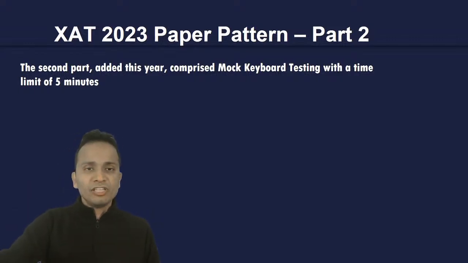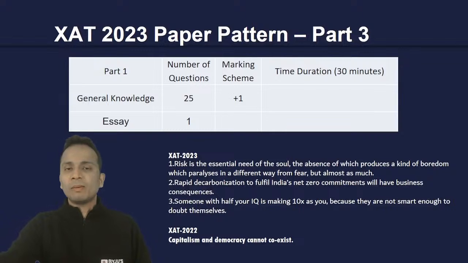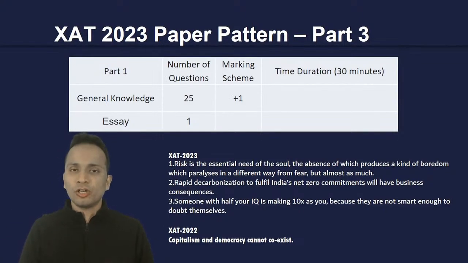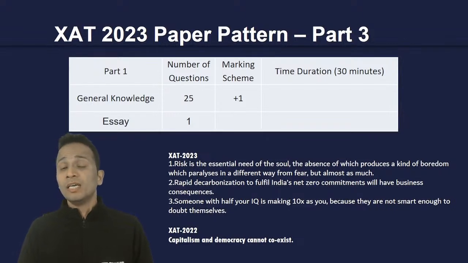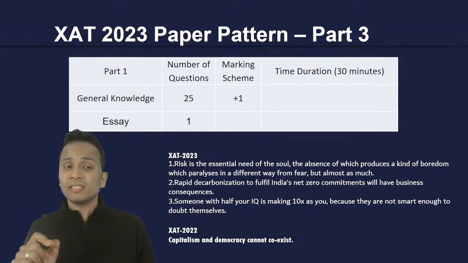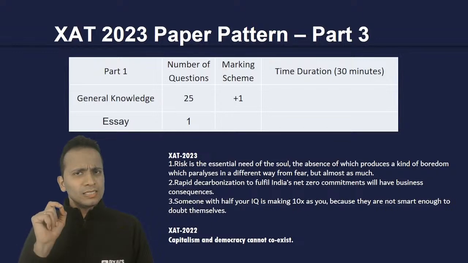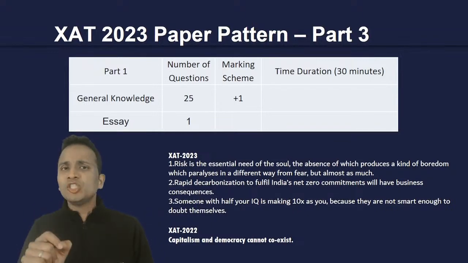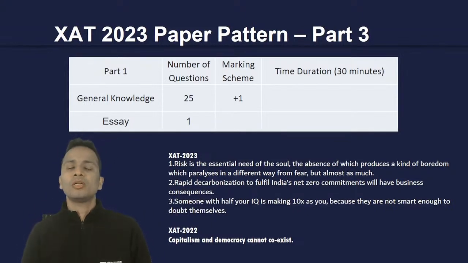All right. Now, after these 5 minutes are over, this part will be submitted, and the next part will come, which will have 25 questions of general knowledge with a marking scheme of +1, and no negative marking for general knowledge. Since there is no negative marking, you will have to attempt all 25 questions of general knowledge, right? Then there will be an essay. The total time duration for the third part will be 30 minutes.